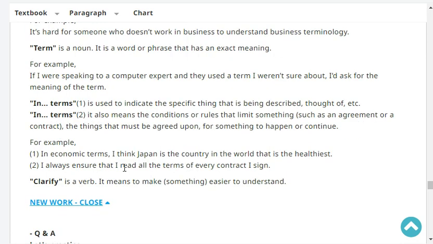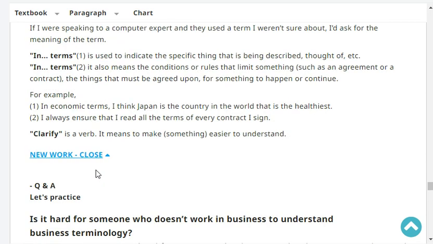In terms is used to indicate the specific thing that is being described, thought of, etc. It also means the condition or rule that limits something, such as an agreement or a contract, the things that must be agreed upon or something to happen or continue. For example, in economic terms, I think Japan is the country in the world that is the healthiest. Number two, I always ensure that I read all the terms in every contract I sign every time.